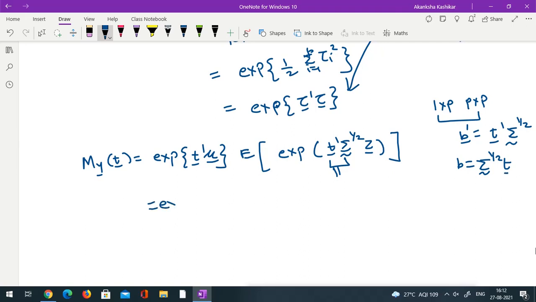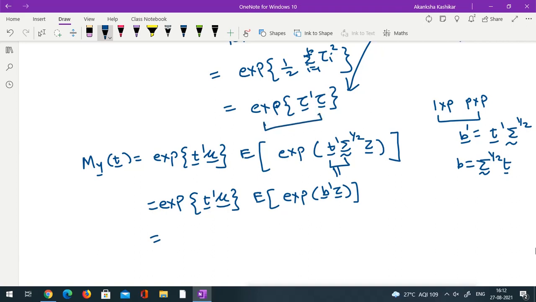So this becomes e raised to t prime mu times the expectation of e raised to b prime z. And just now we derived the MGF of z, which is this. So I'll get e raised to t prime mu, and the expectation of e raised to b prime z would be e raised to b prime b, by whatever we have derived here in this equation.